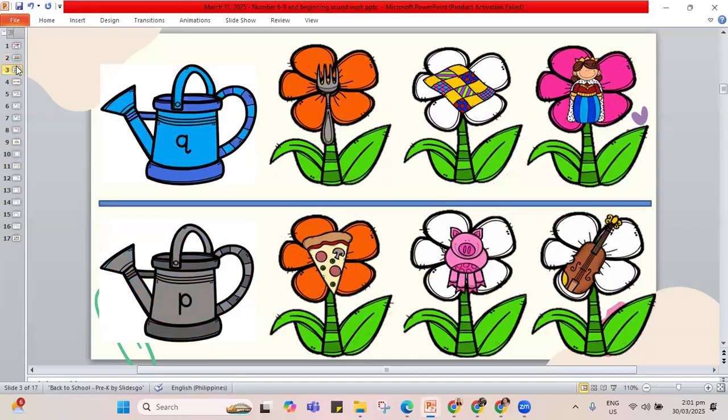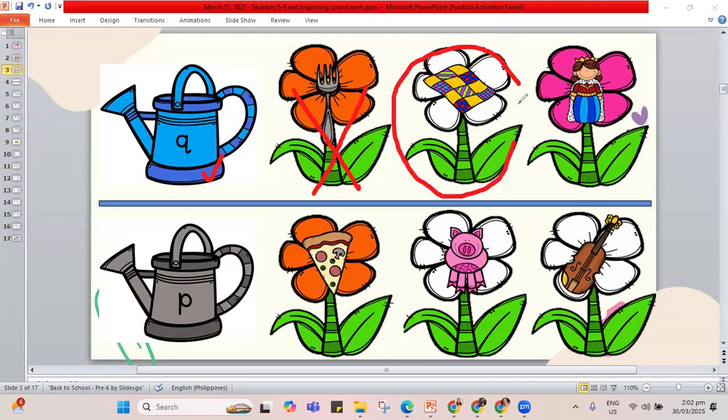This time we have the things that begin with the letter Q. Q sound Q. So let's find a picture showing Q things beginning with Q. Fork doesn't begin with Q. That is for F. So let's mark an X. How about quilt? A quilt is like a blanket. It is thick, and you can use it to cover yourself when you feel cold. The quilt begins with Q.